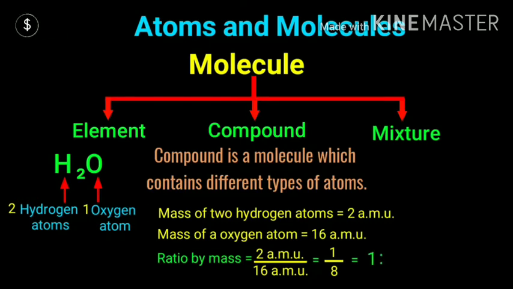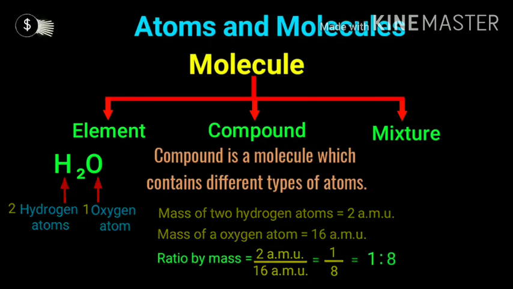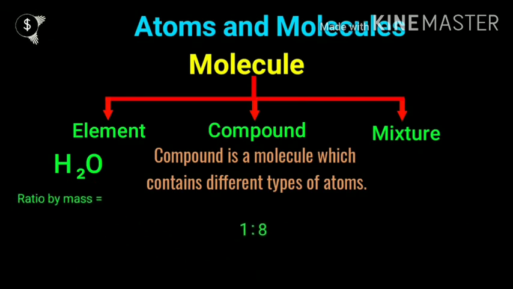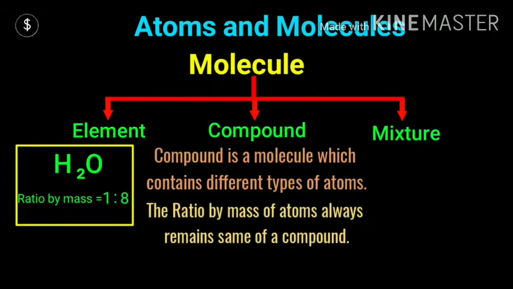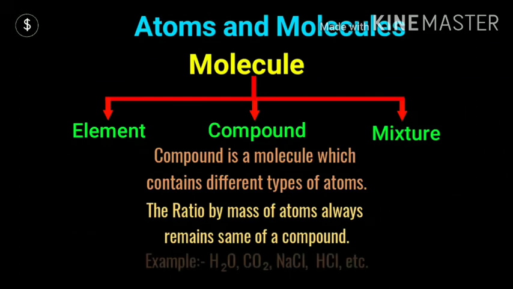So if you find the ratio by mass of hydrogen and oxygen, it is 2 upon 16, that is 1 upon 8. So in H2O, what is the ratio by mass? 1 to 8. So the ratio by mass of atoms always remains the same in a compound. What amount of atoms by mass are present in a compound will always remain constant.